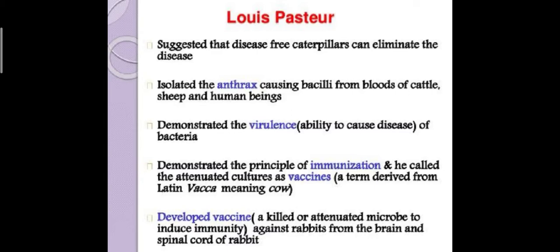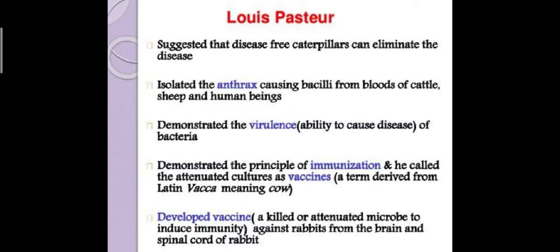He suggested that disease-free caterpillars can eliminate the disease. He isolated the anthrax-causing bacilli from the blood of cattle, sheep, and human beings. He demonstrated virulence, which is the capability to cause disease.